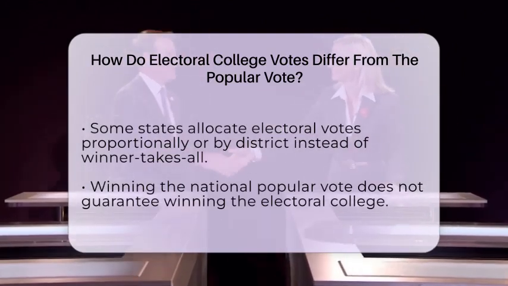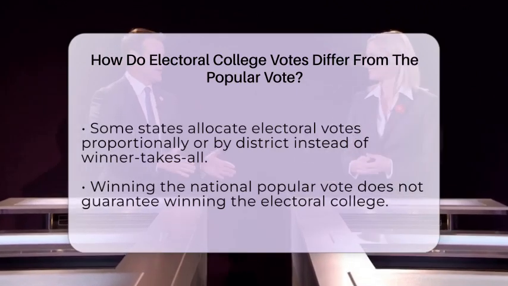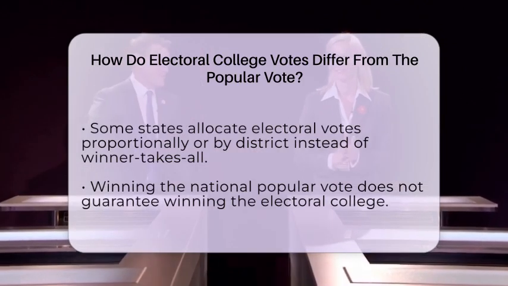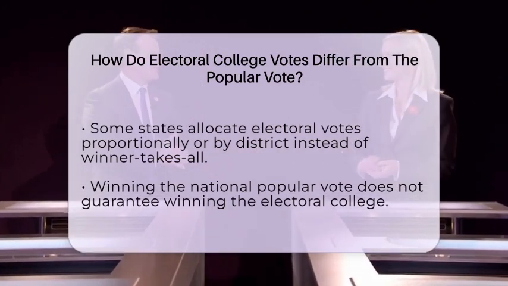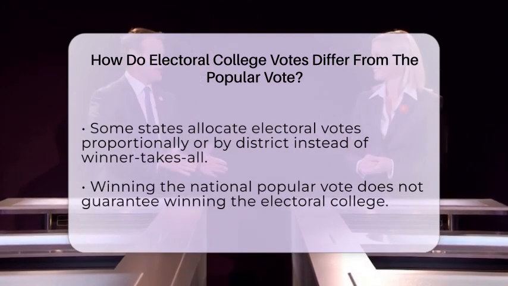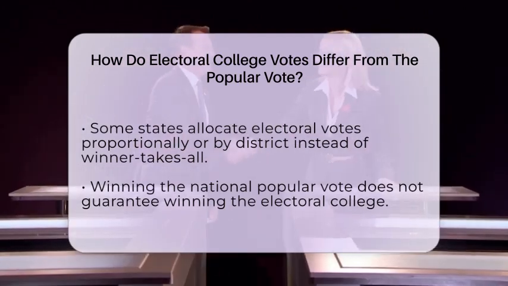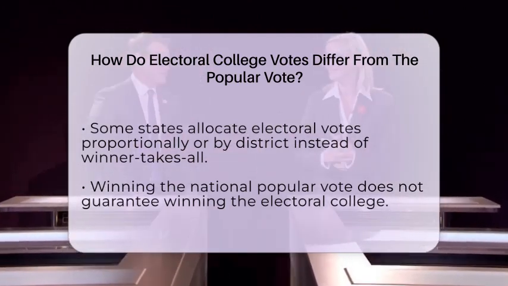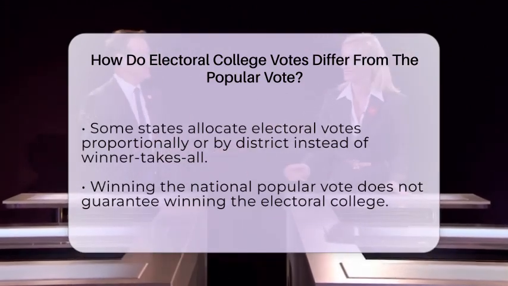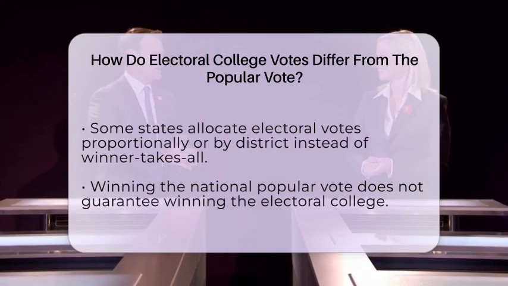However, some states allocate electoral votes proportionally or through a district-based system. The key difference lies in the fact that winning the popular vote nationwide does not always guarantee winning the Electoral College. A candidate can secure the most individual votes across the country but still lose the election if they do not win enough electoral votes.